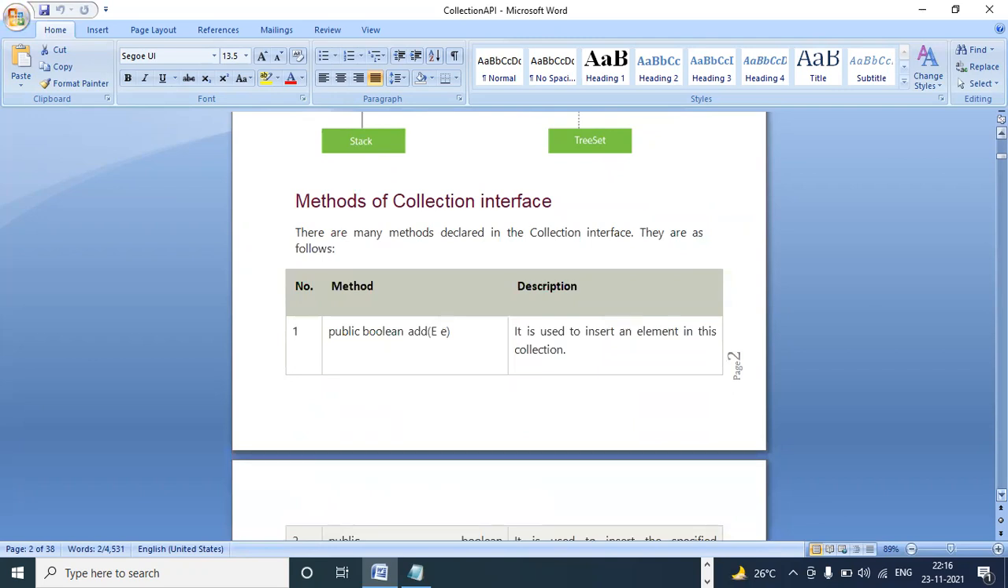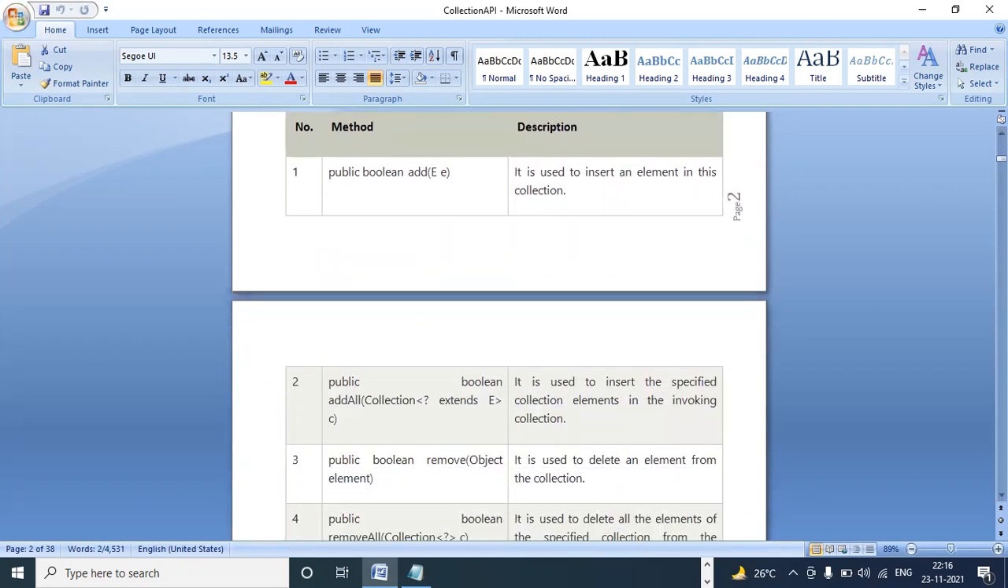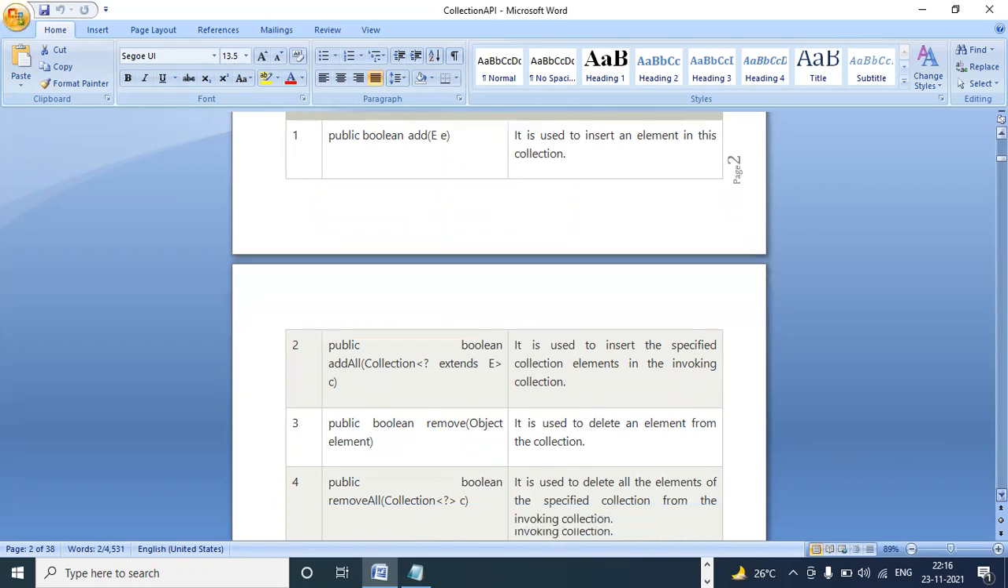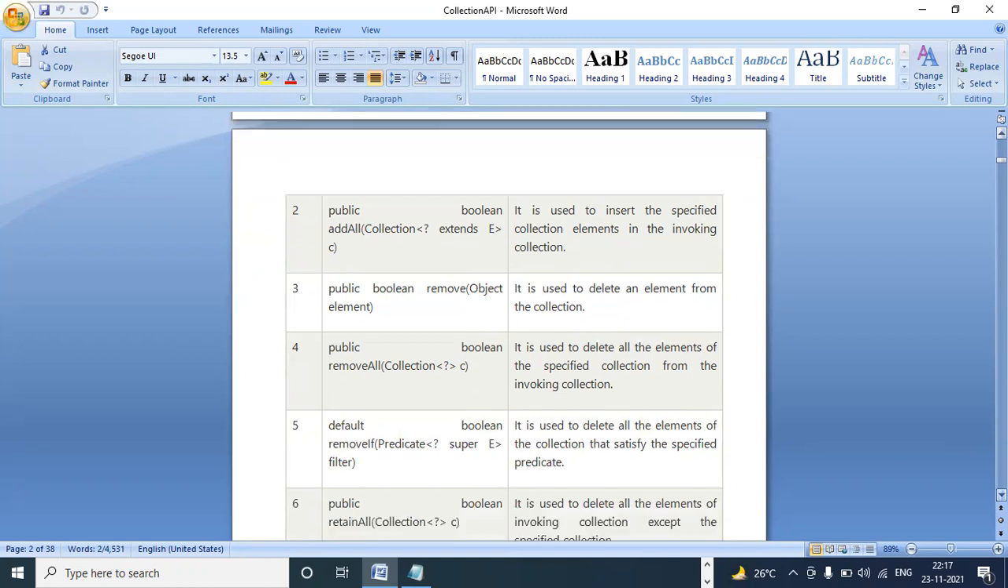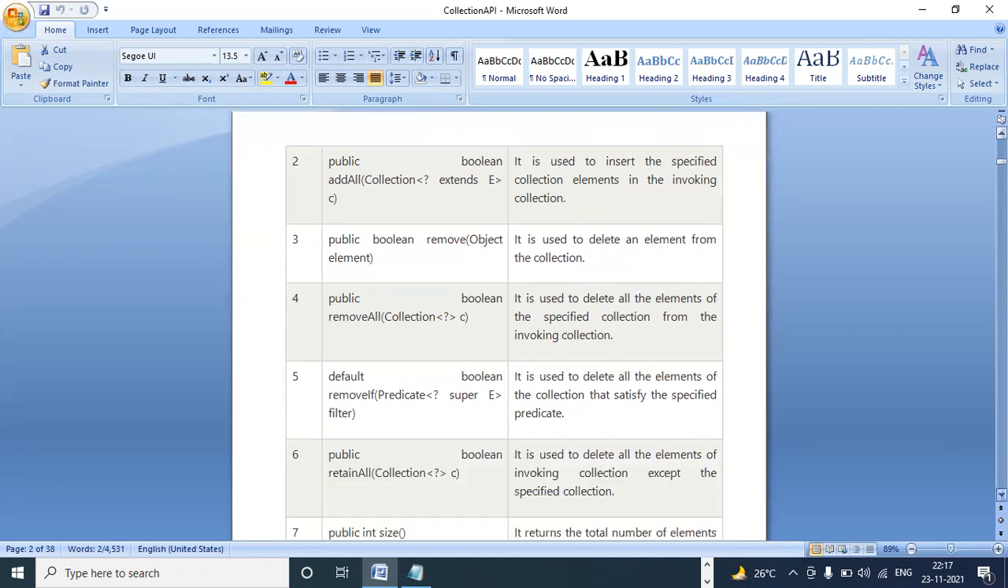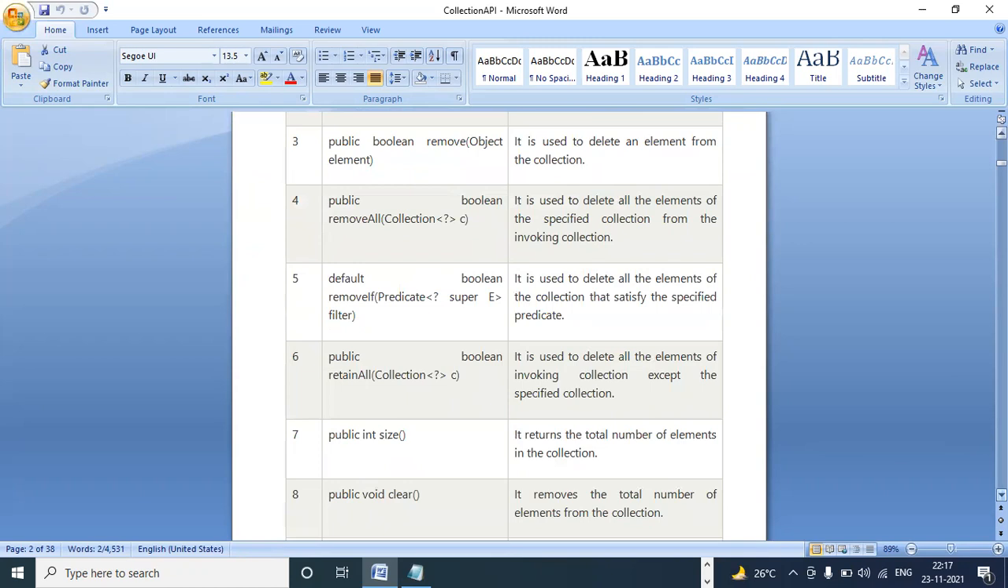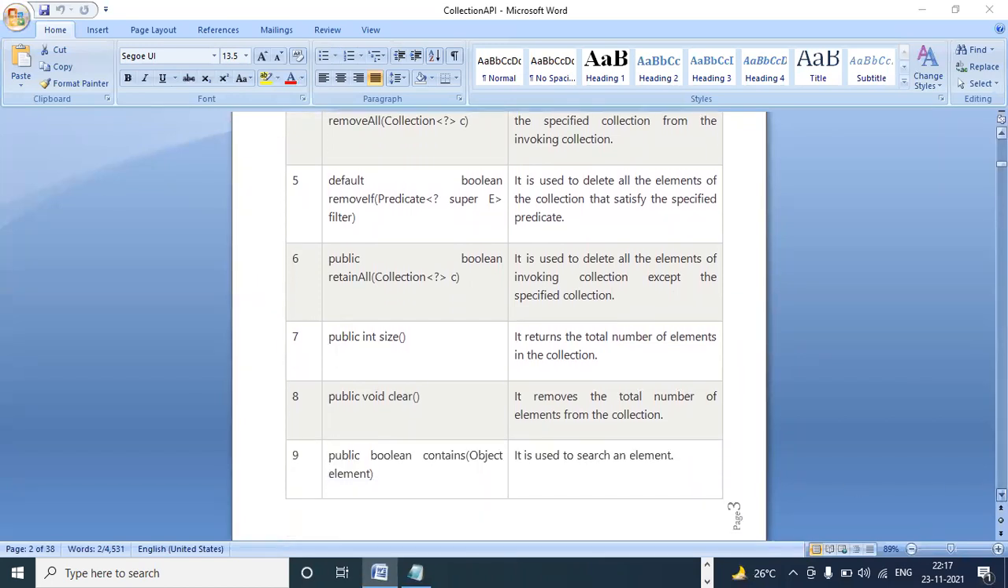The Collection interface contains the add method. Add means adding one element. Addall lets us add all the elements. Remove and removeAll remove elements. RemoveIf lets you specify a condition. RetainAll deletes all the elements of the invoking collection except the specified collection. So these are all the methods we are using.